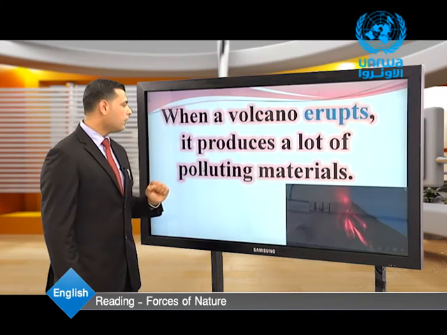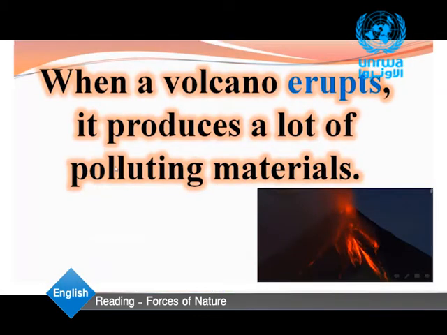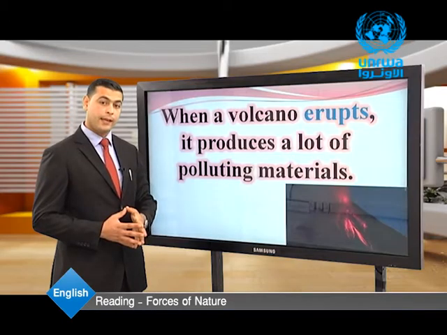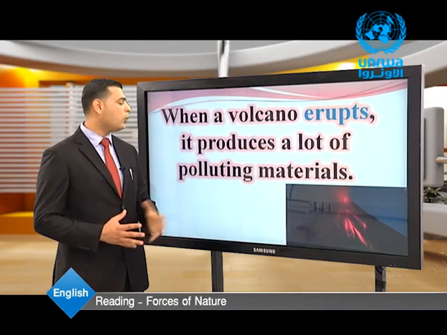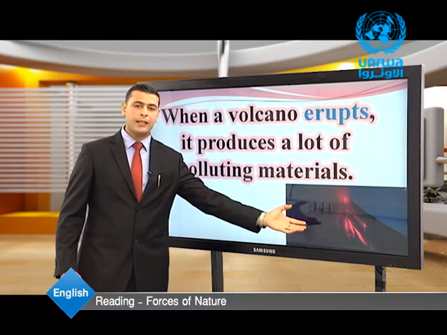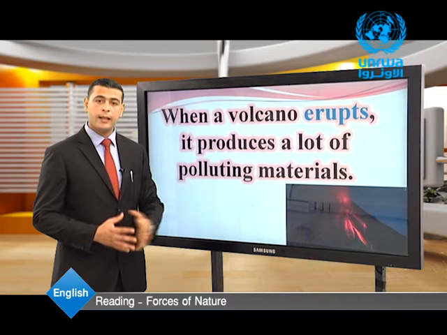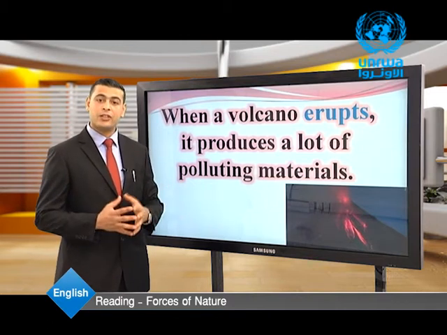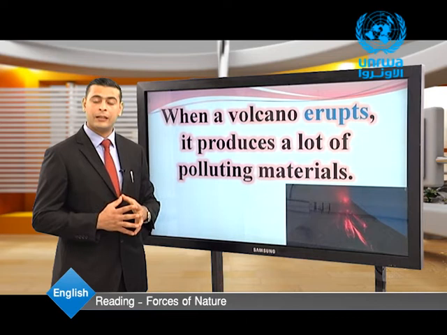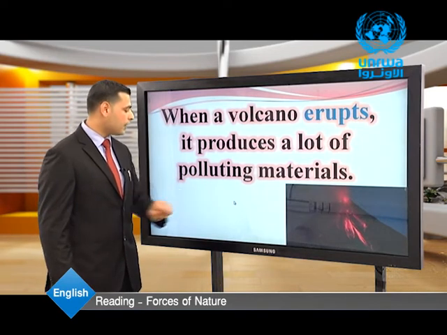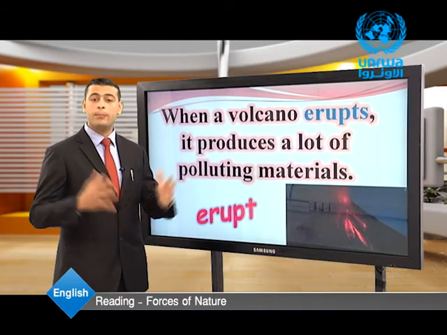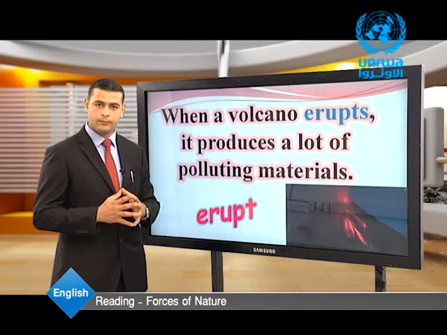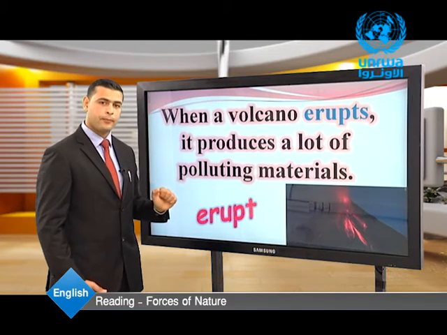Okay, look here. When a volcano erupts, it produces a lot of polluting materials. Again, when a volcano erupts, it produces a lot of polluting materials. Look at this erupting volcano. It produces lava, ash, gases, chemicals, and extra polluting materials. So our target word is erupt. When a volcano explodes, we say it erupts.